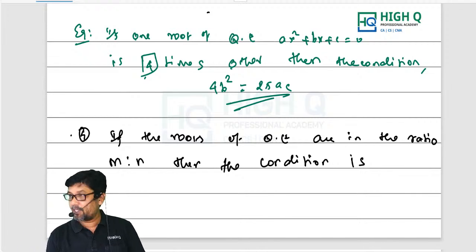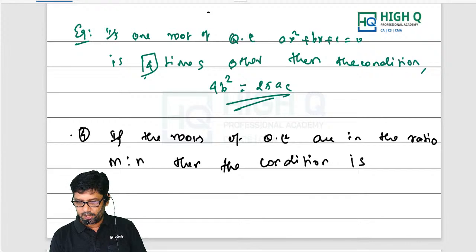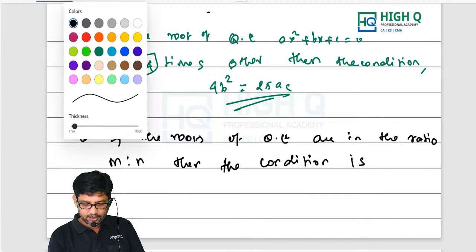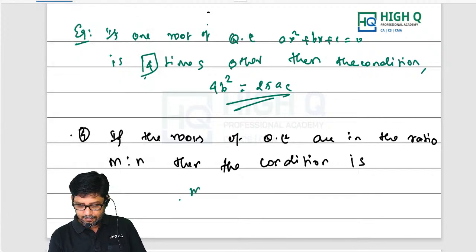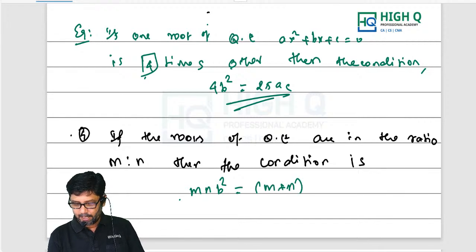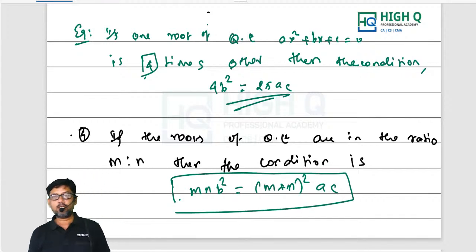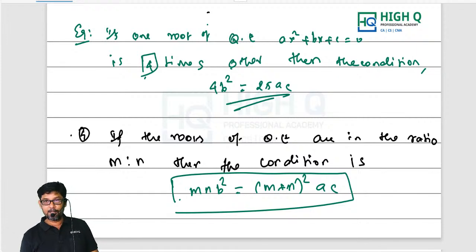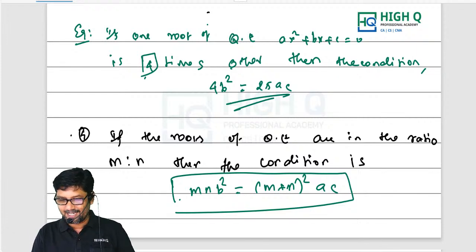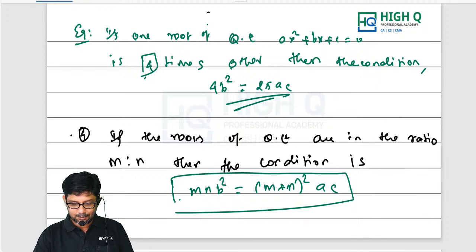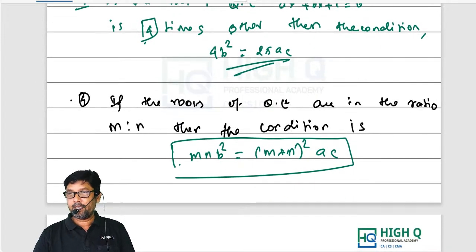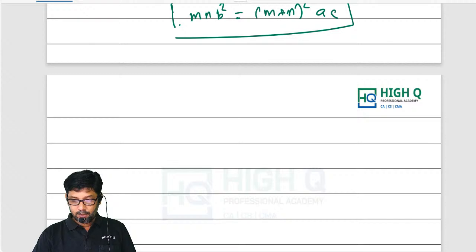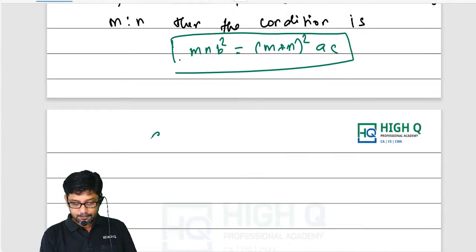Okay, if the ratio is m is to n, then what is the condition? mn b square equal to (m plus n) the whole square AC. Sir, do they ask questions based on this, sir? Because I have not seen this before. My dear, it's a very important type of question. Of course, they are asking in the examination. Okay, fine. Now, one more thing I want you to remember.